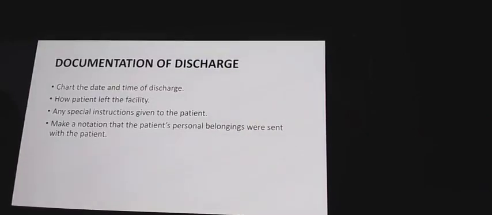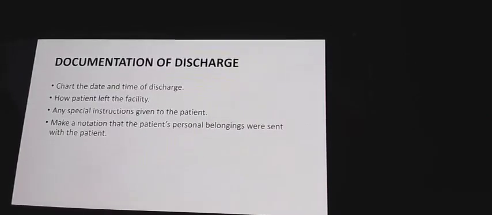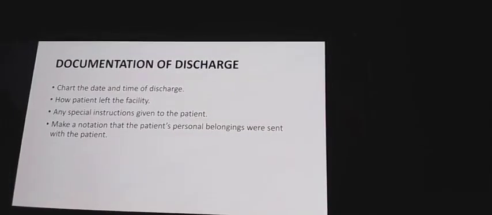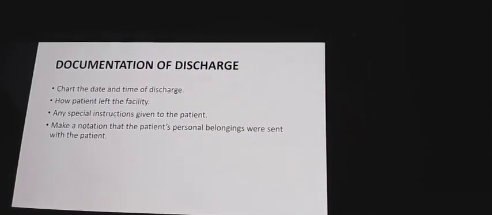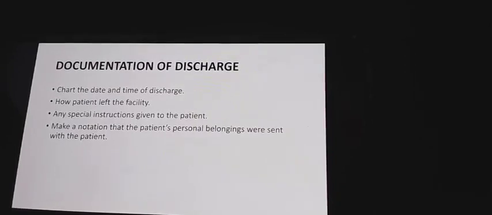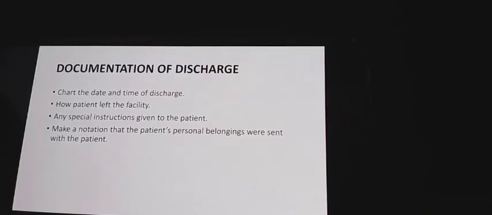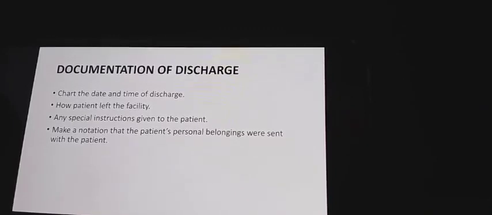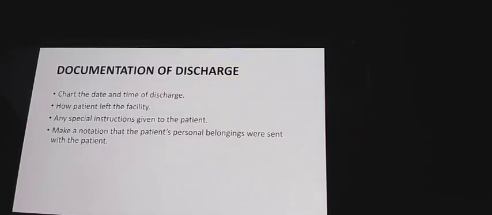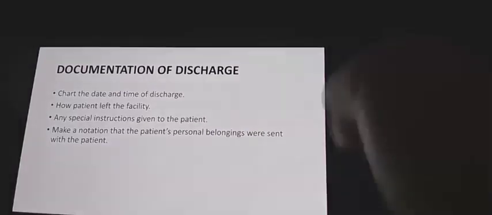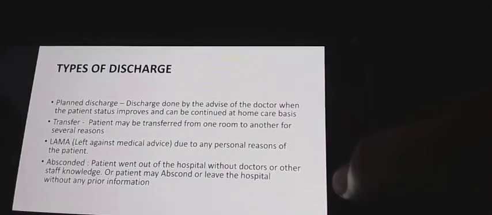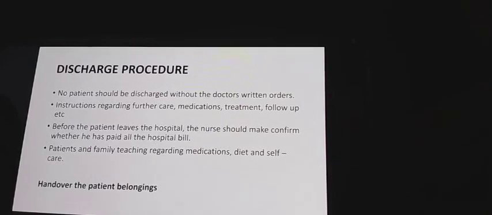Before the discharge of the patient, you have to check whether the patient has used the hospital property in a proper way or not. If any damage is there, then they have to pay for that. This is the protocol of every hospital. During the discharge procedure, at discharge timing, you have to send all the belongings of the patient which came during admission, and then you have to take the consent. I have already mentioned this in the earlier topic.